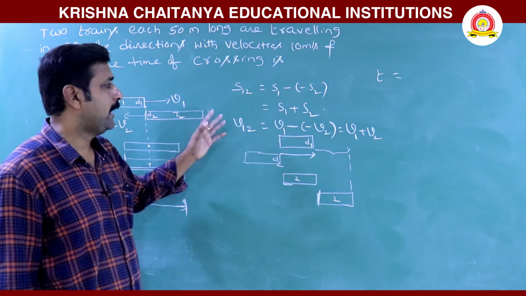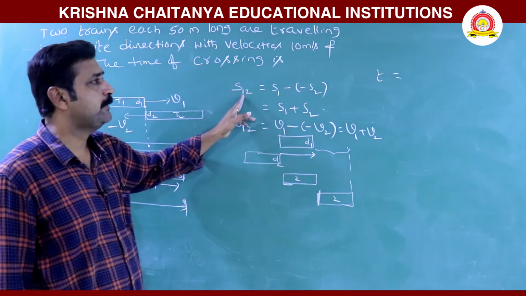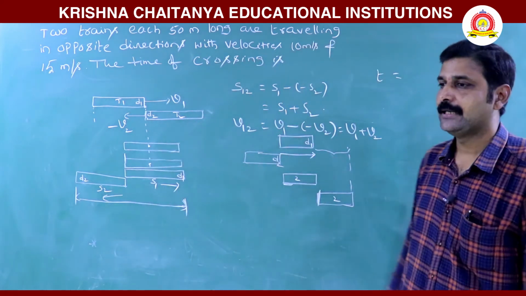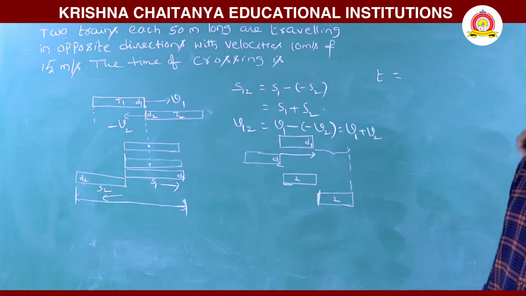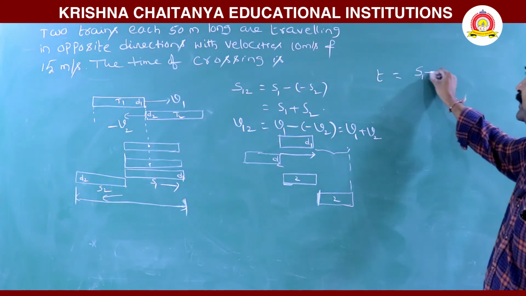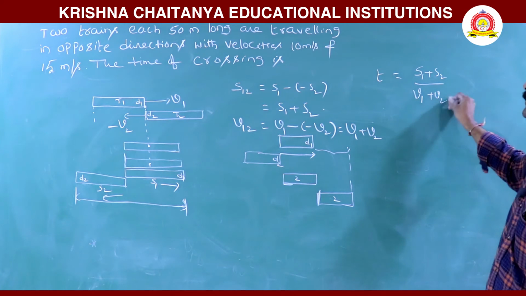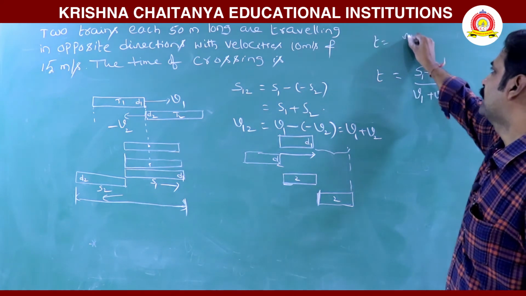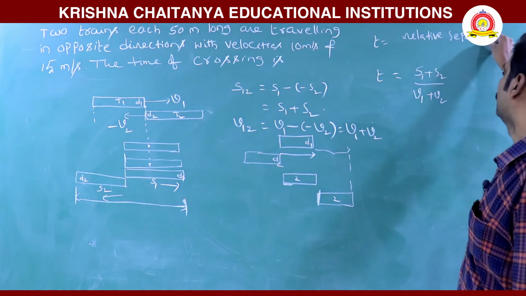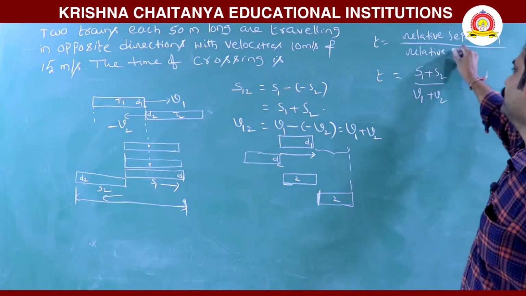The time of crossing is generally distance by velocity. Here the separation is S1 plus S2, and velocity is V1 plus V2. We can write the formula: time is the relative separation between the two bodies divided by the relative velocity.